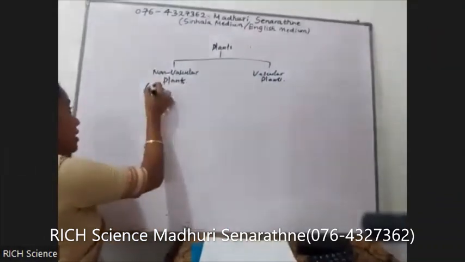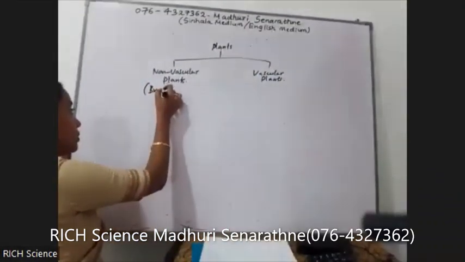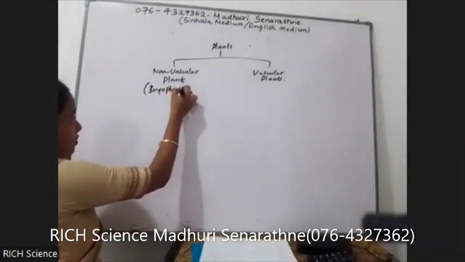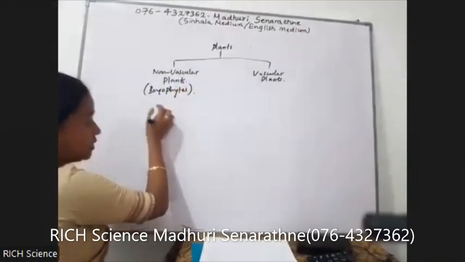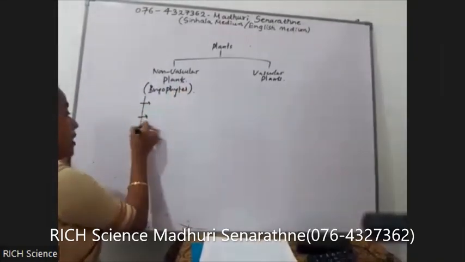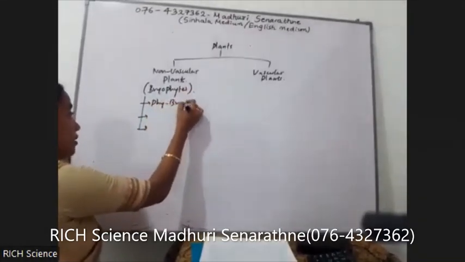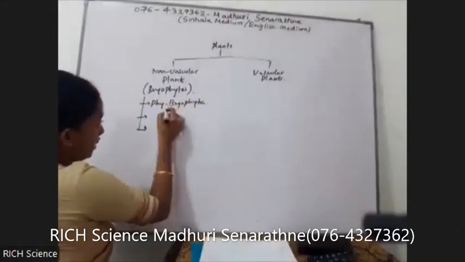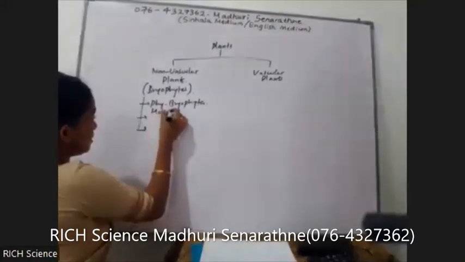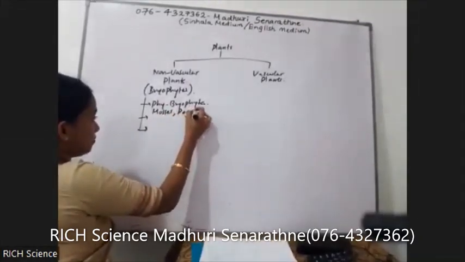Non-vascular plants are commonly known as bryophytes. And under the bryophytes, we are talking about 3 phyla. Phylum Bryophyta, example, mosses and Pogonatum.